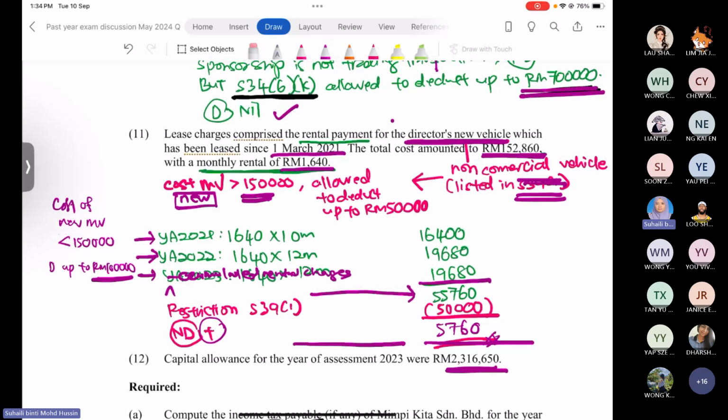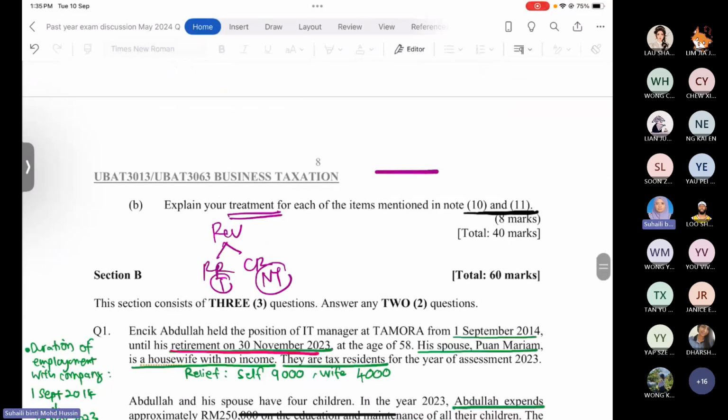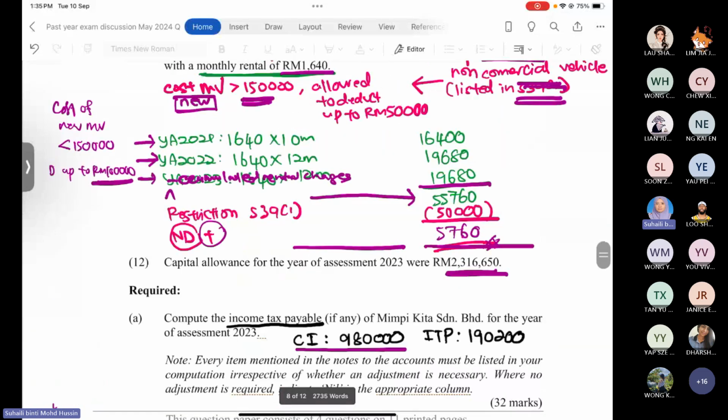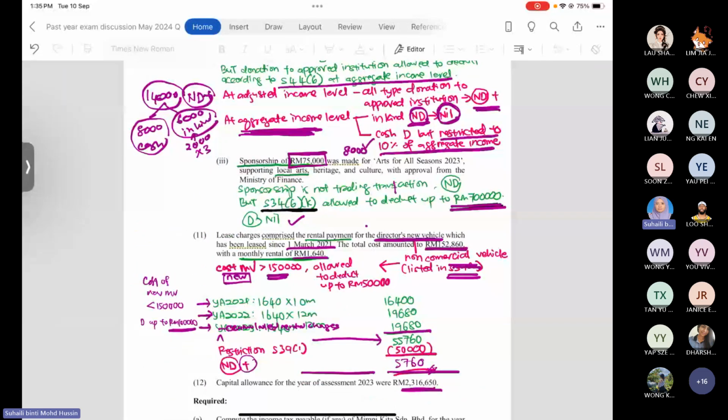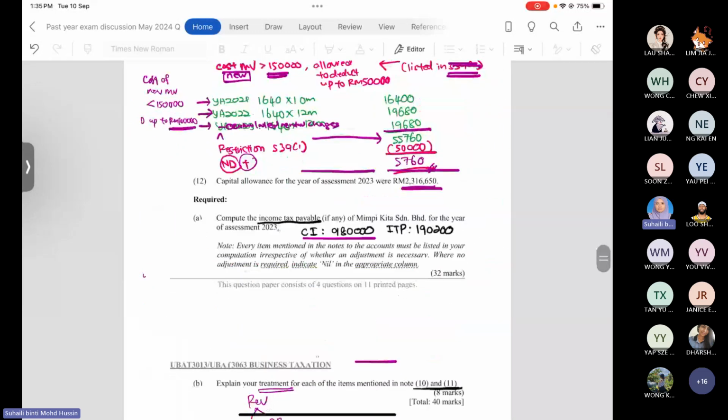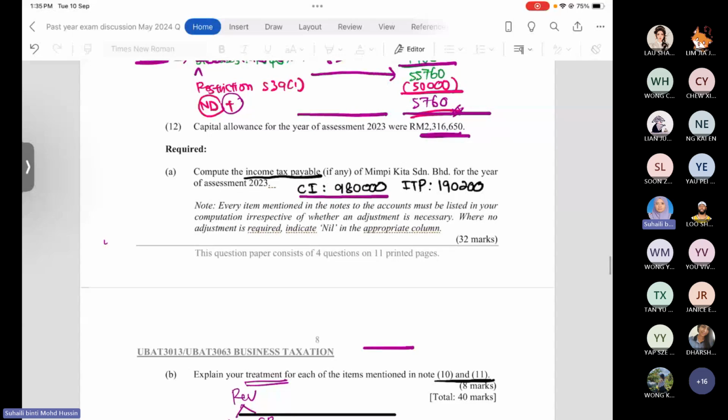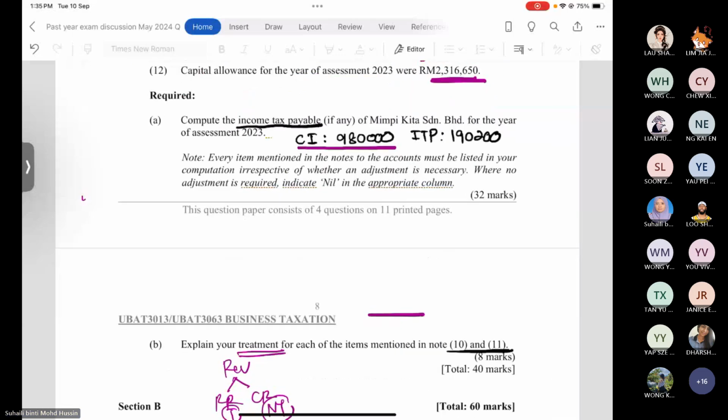So you have to show the calculation here like this to prove your answer. It's not that you simply say deductible or non-deductible. No, you have to show the calculation to prove your answer. This is the meaning of the explanation. Explain the statement, you have to prove your calculation, especially for the lease rental or lease charges. So that's how you answer section A, question number 1A and question number 1B.